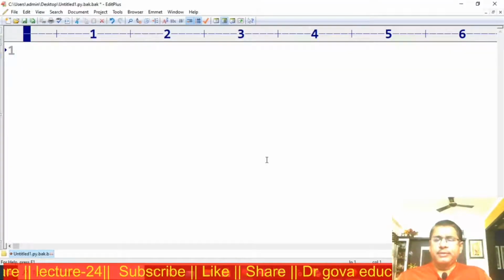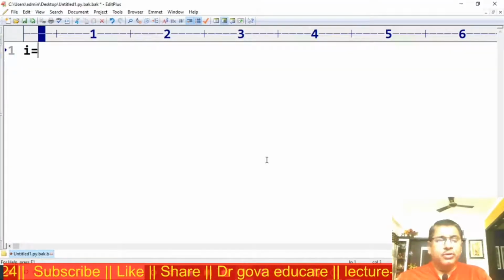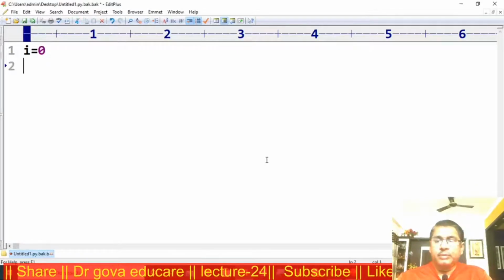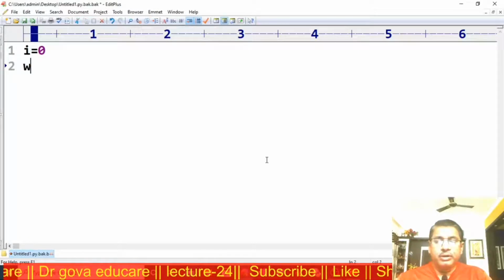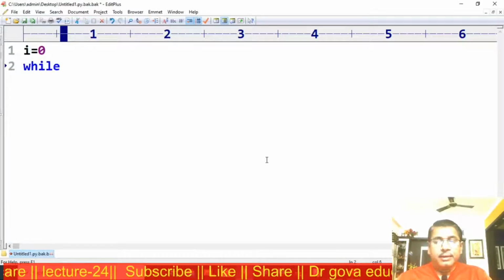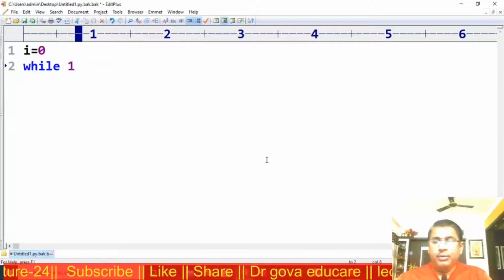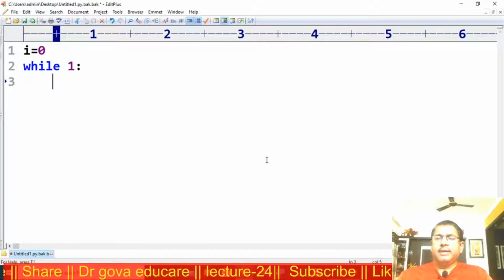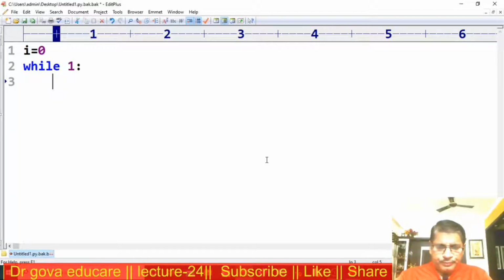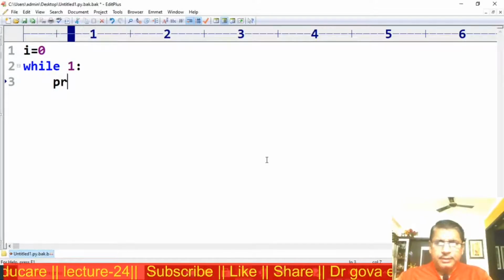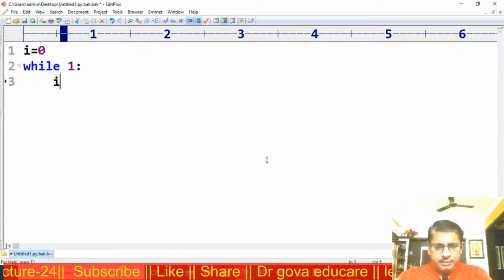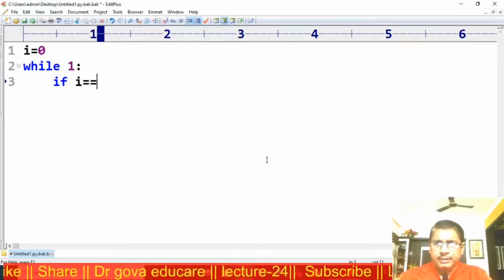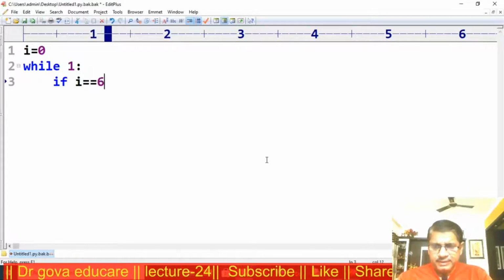Now, for example, if i is equal to 0, now I am using the while loop: while 1, that is an infinite loop, print i.